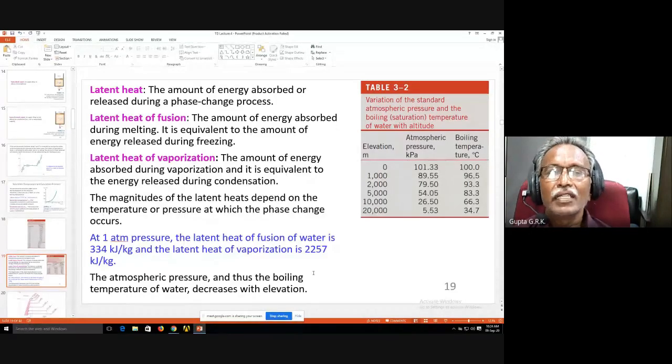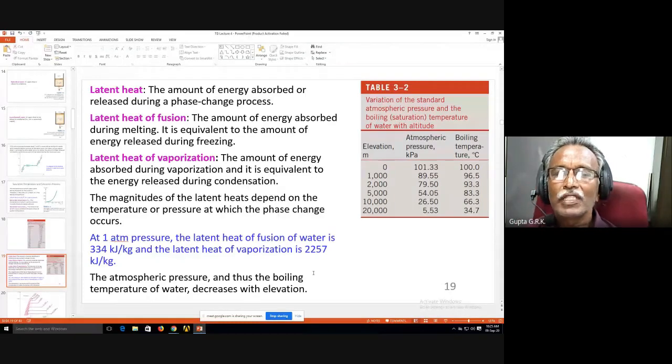When it is melting, energy is taken by the substance. So that is latent heat of fusion or latent heat of melting. And again, there is a phase change from liquid to vapor or vapor to liquid. So this is latent heat of vaporization or latent heat of condensation. Whether vaporization or condensation is taking place, the quantity of heat is the same.